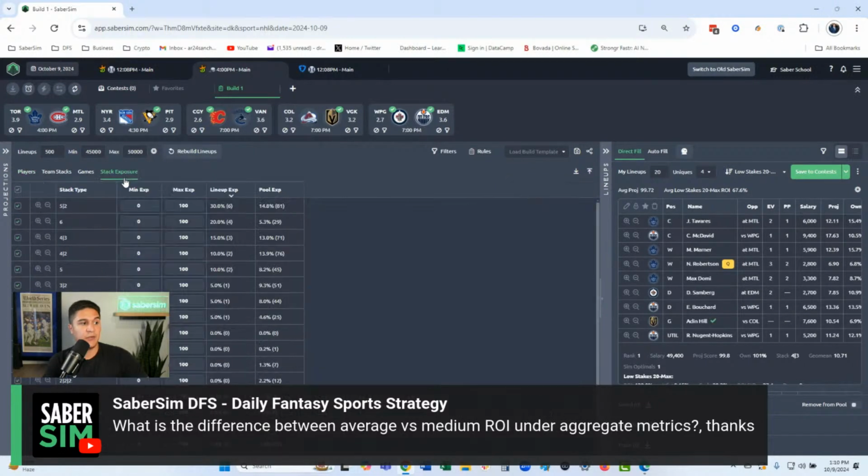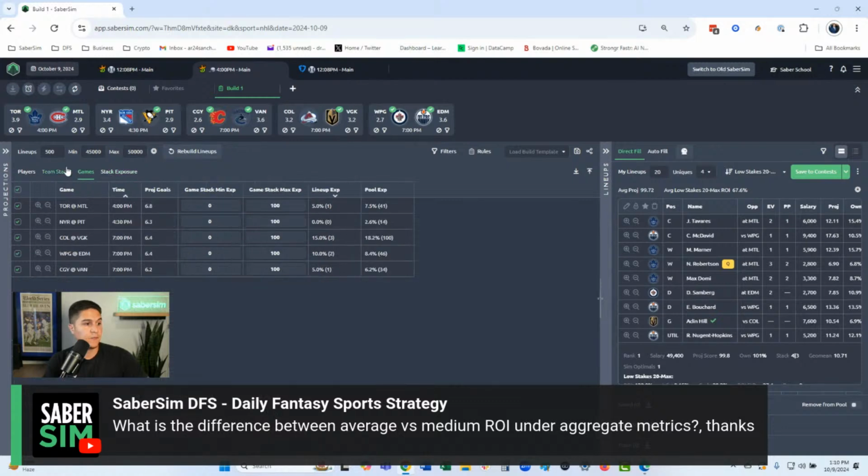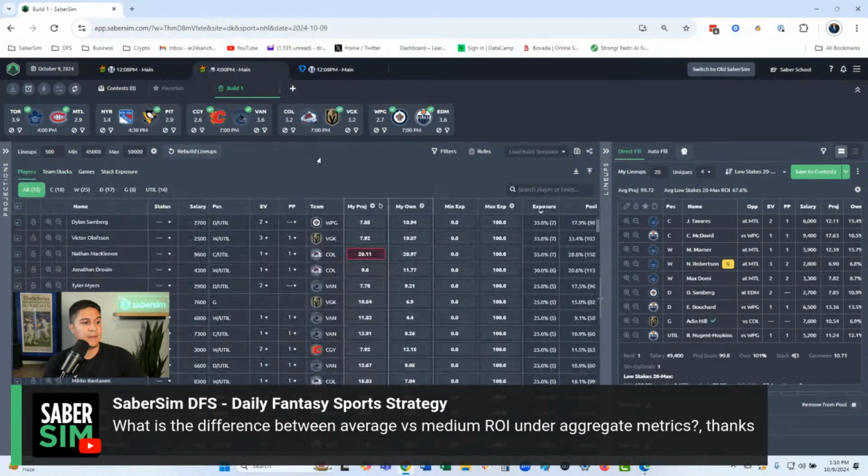I can come in here and look at some of the stacks I'm playing. 5-2, 6 stacks, 4-3, 4-2, 5, 3-2, 3-3, 4. All of these are coming up in a high percentage of my pool lineups, right? All of them used at least almost 5% of my pool lineups. So this all looks really good to me. I'm very happy with what I'm seeing.